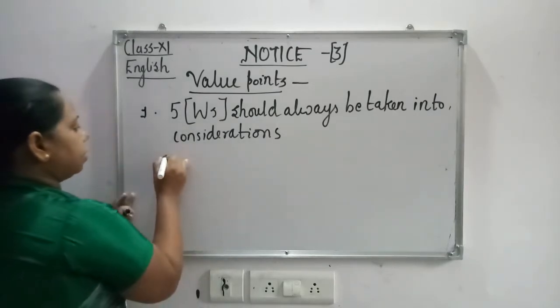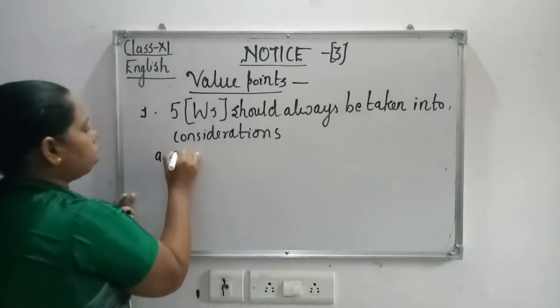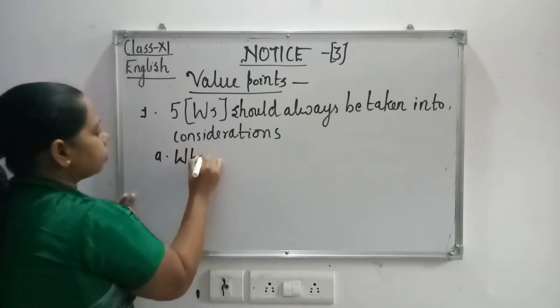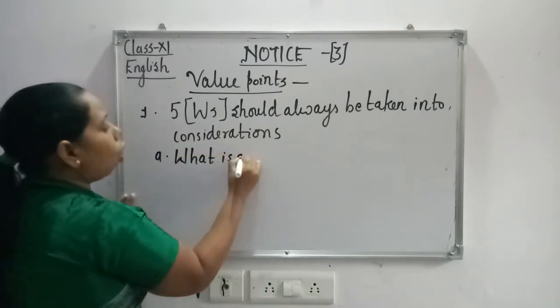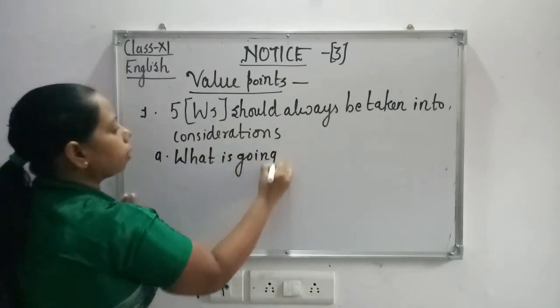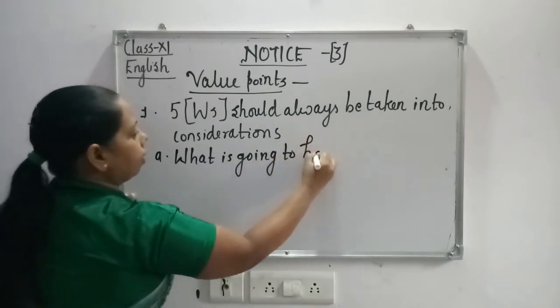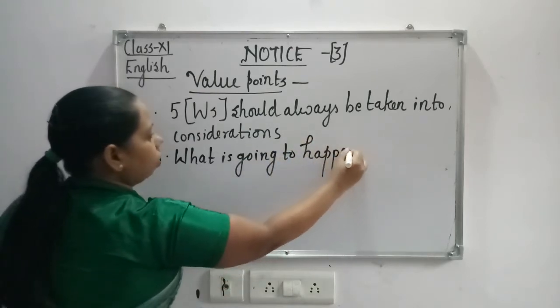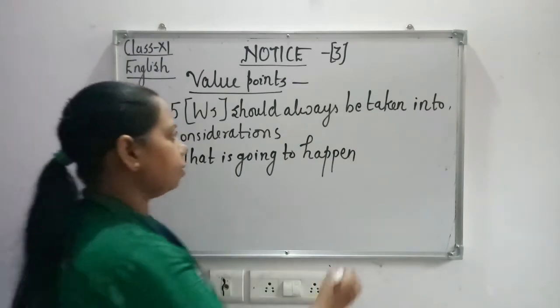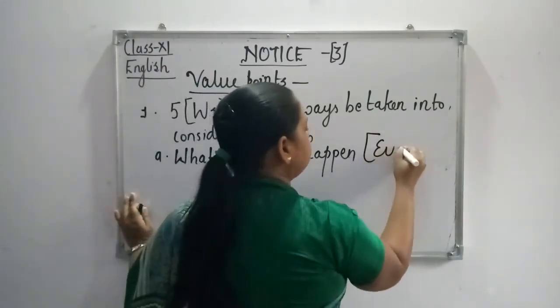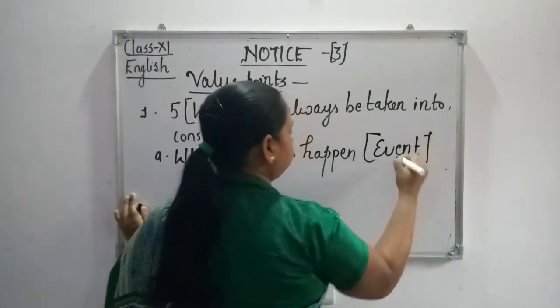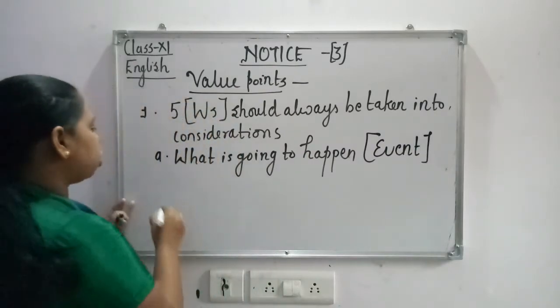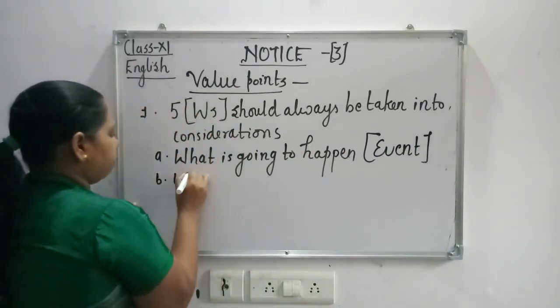Number one is, what is going to happen? It means the event.